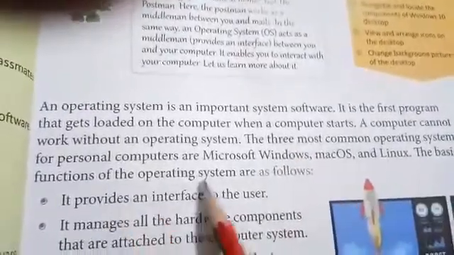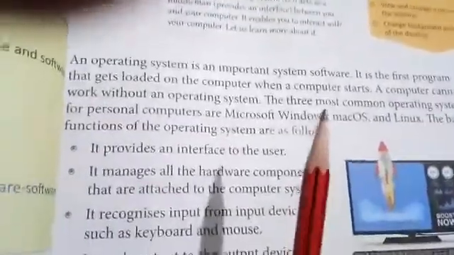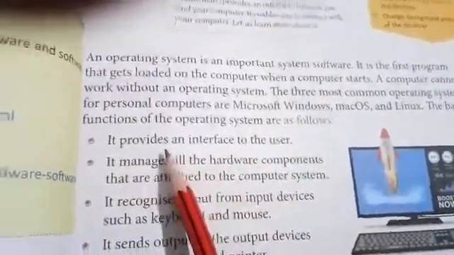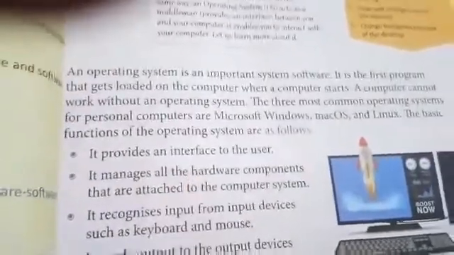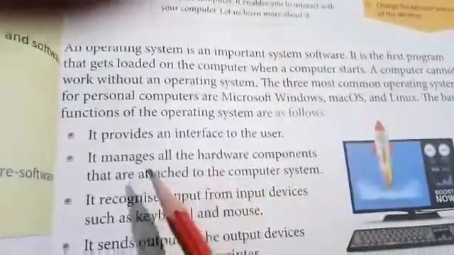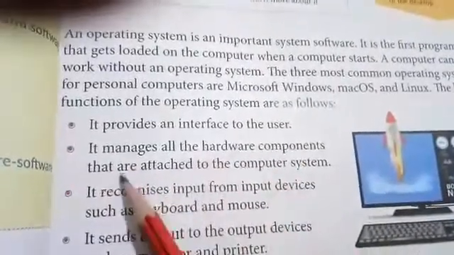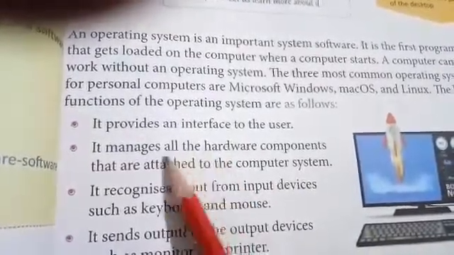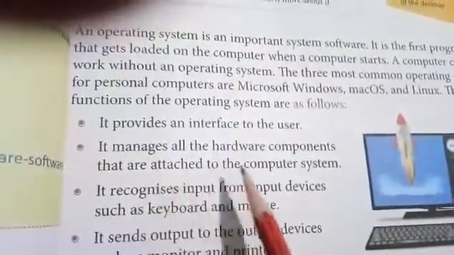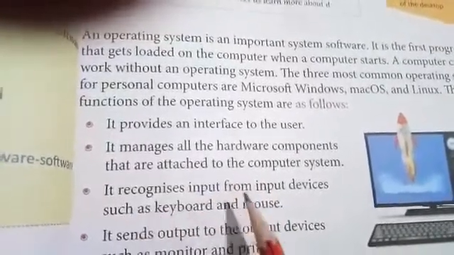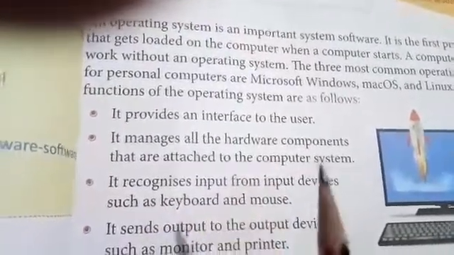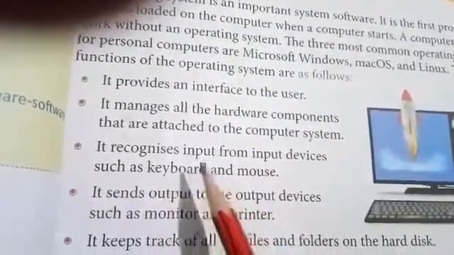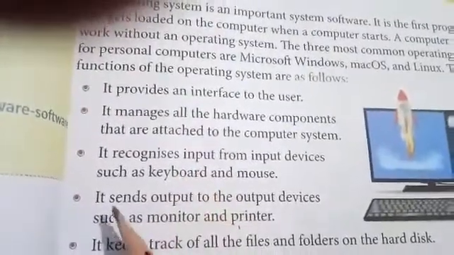The basic functions of the operating system are as follows. It provides an interface to the user, means it acts as a middleman between the user and the computer. It manages all the hardware components that are attached to the computer system, working like a manager. It recognizes input from input devices such as keyboard and mouse. Whatever input we give from the keyboard and mouse, it recognizes that for the computer.